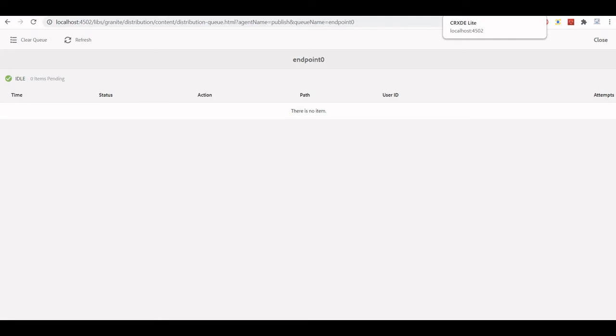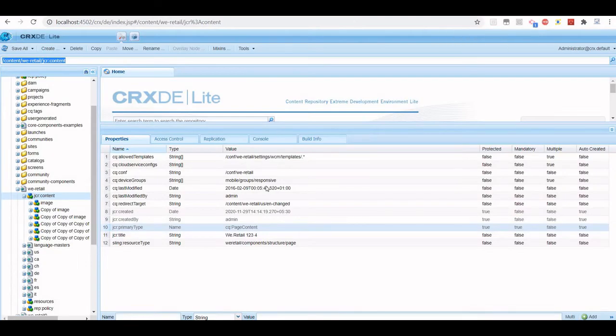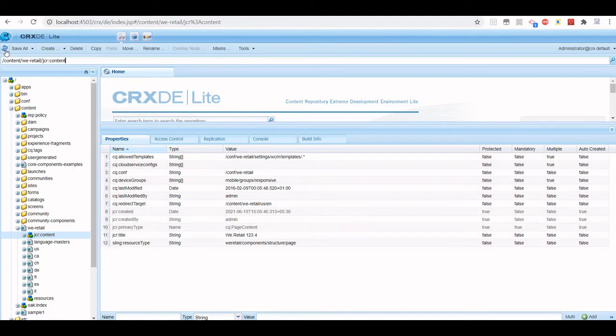Now let's see what we changed. This CQ redirect target property we changed to en changed. Now let's refresh this, and en changed is coming. Okay. Now we just used the curl command.